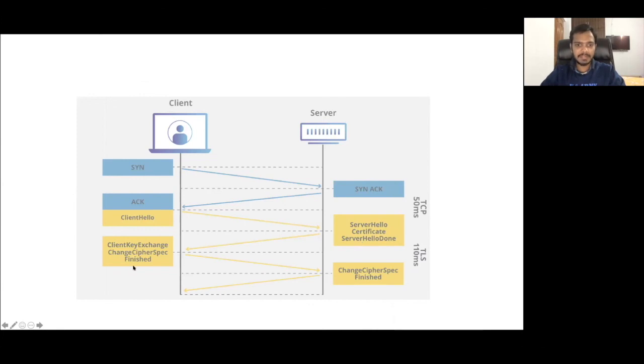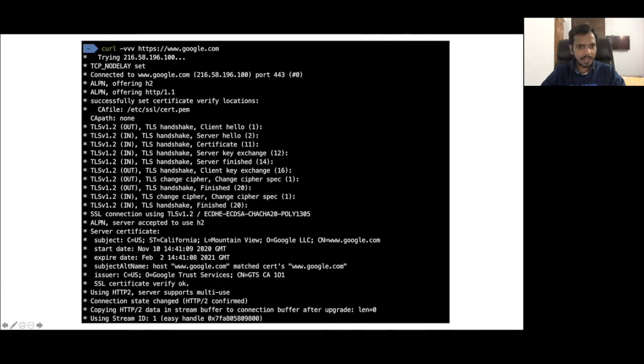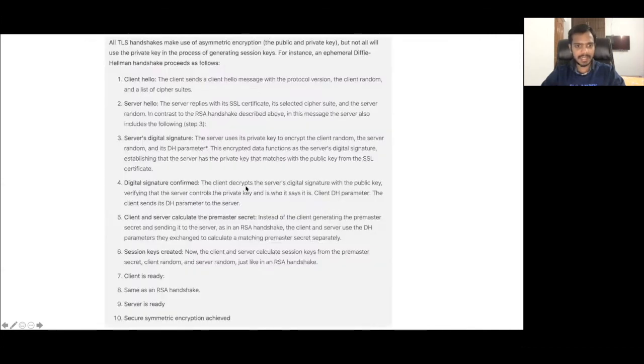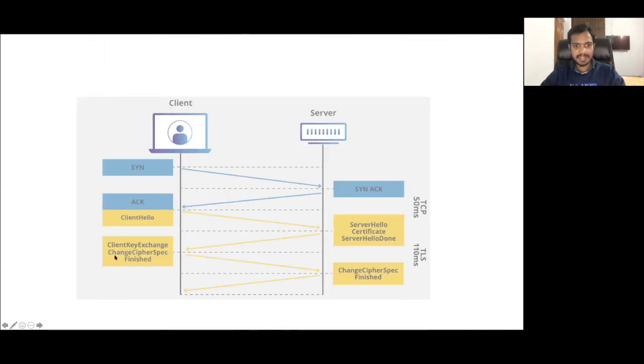From the client side, if you see again, there are three messages out from the client side. First is client key exchange, then change cipher spec and finished. So all those three are already there, so you do not need to change anyone. And of course, this will also remain the same. So one more message will be added to this if you are using Diffie-Hellman.